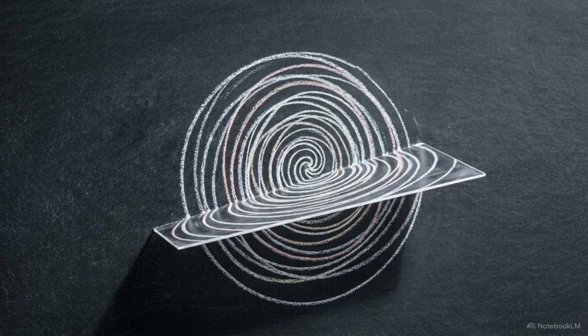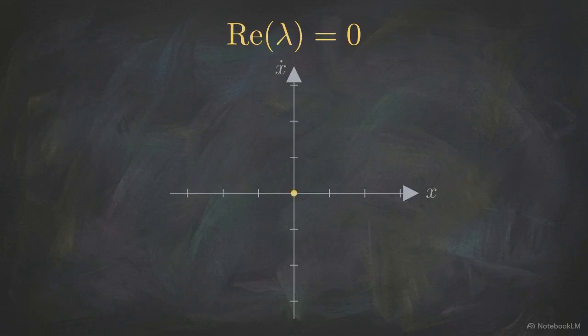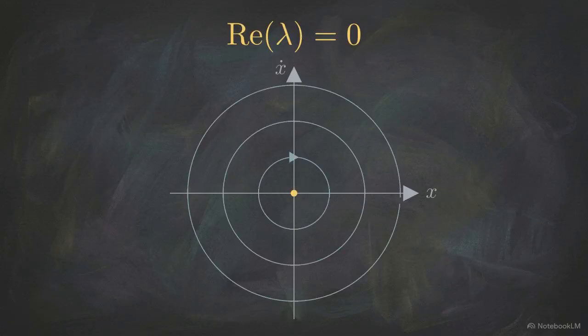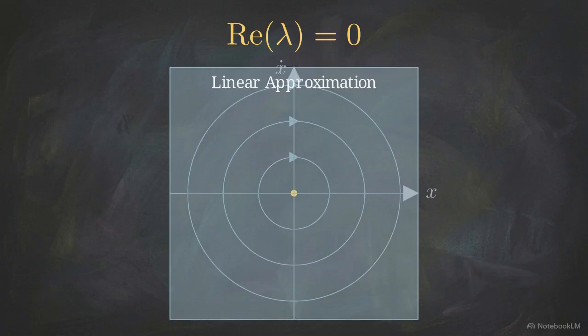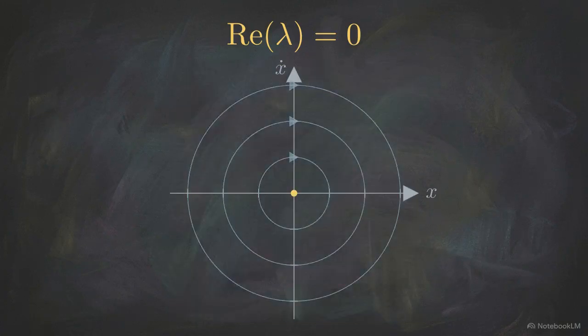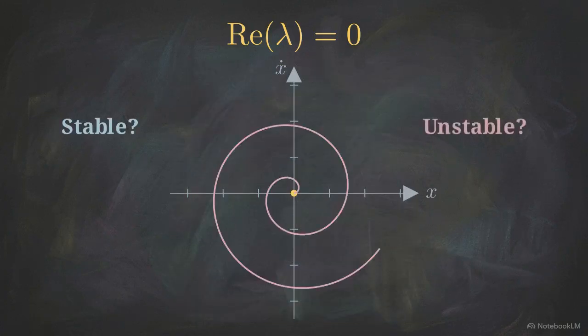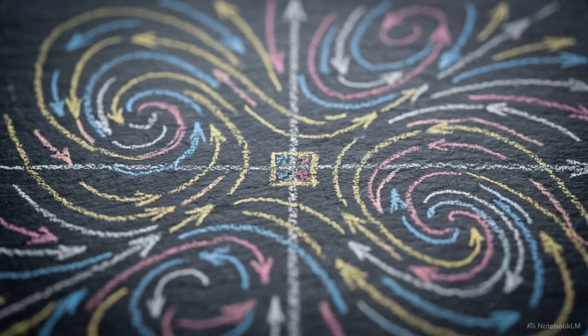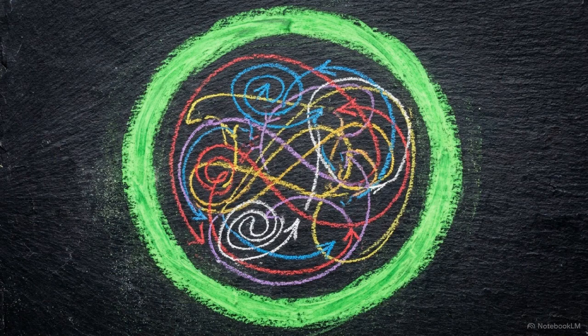However, this method has a critical failure condition. It collapses when evaluating non-hyperbolic points. If the real parts of the eigenvalues evaluate exactly to zero, such as in a center point, the flat linear approximation cannot determine whether the true nonlinear system is stable or unstable. Local linearization is a precise but narrow tool. To guarantee stability across the entire system, we need a rigorous mathematical framework that does not rely on local approximations.